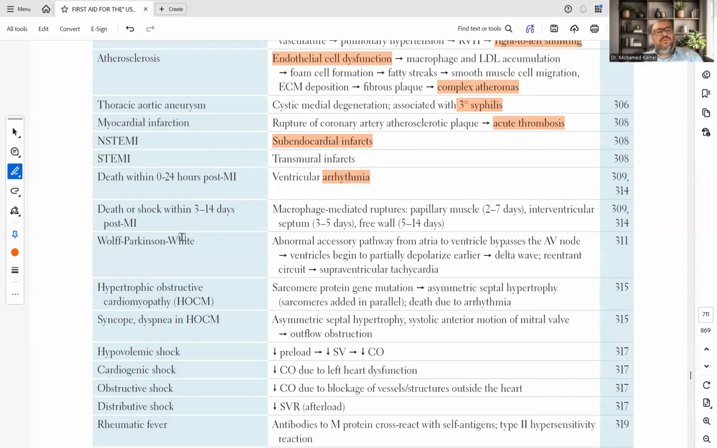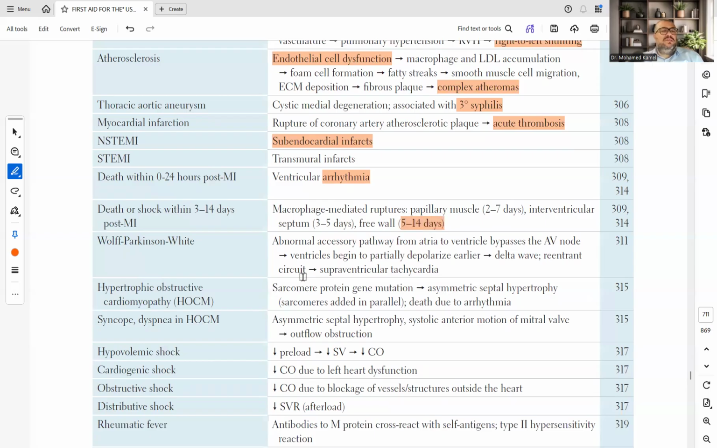Death or shock within 3 to 14 days post myocardial infarction, most probably due to macrophage mediated rupture, leading to papillary muscle rupture within 2 to 7 days, or interventricular septum rupture between 3 and 5 days, free wall rupture within 5 to 14 days.